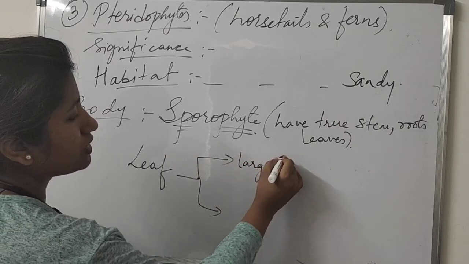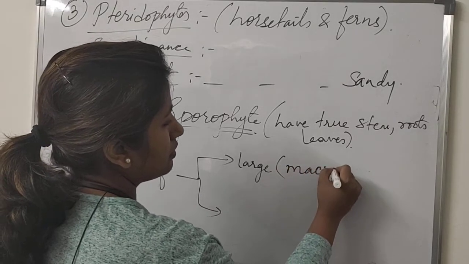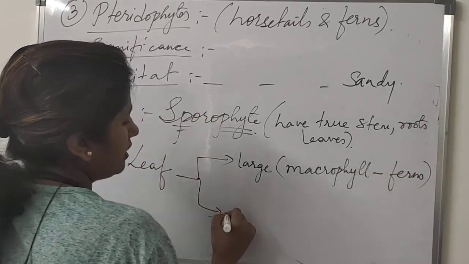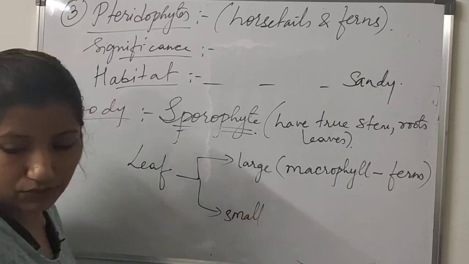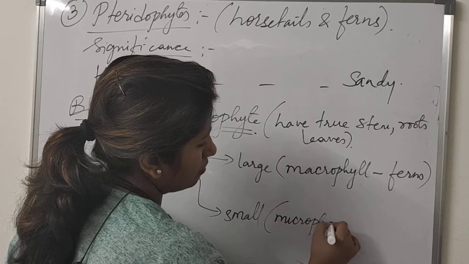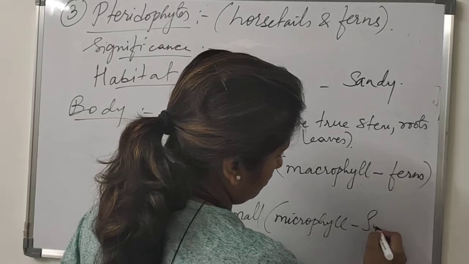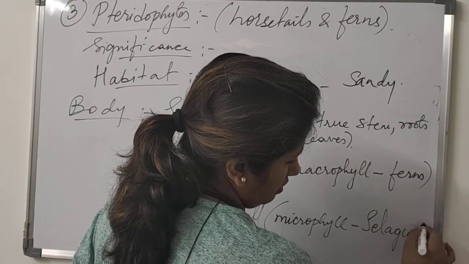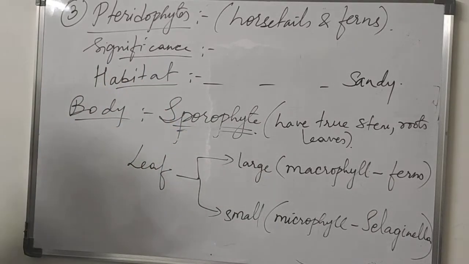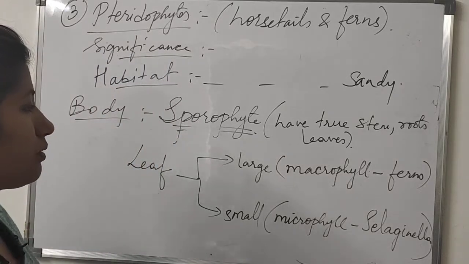Some leaves are large in size, which we call macrophyll, which we see in ferns. And some leaves are small in size, which we call microphyll, which we find in Selaginella. These are the examples I am giving. These structures you will find in figure 3.3 of your textbook. So while seeing this video, you can open your textbook and relate the diagram while we are learning.